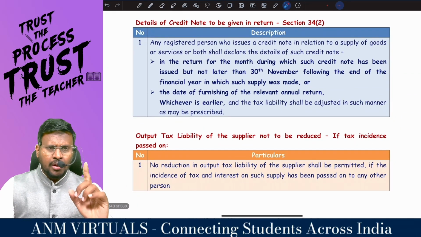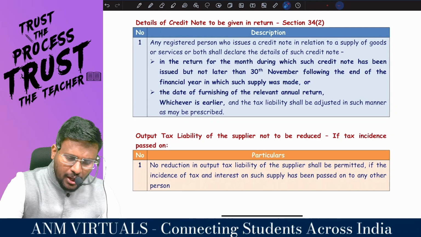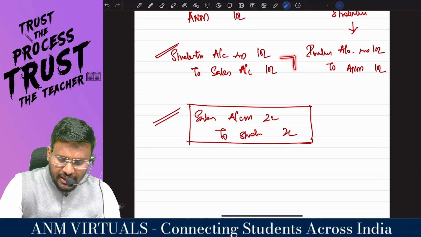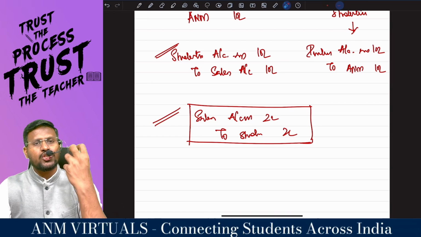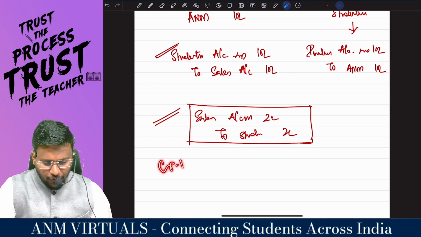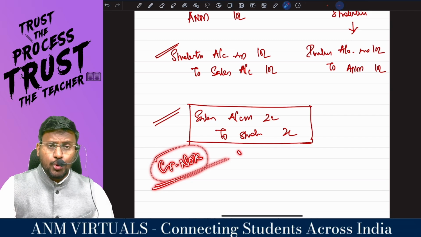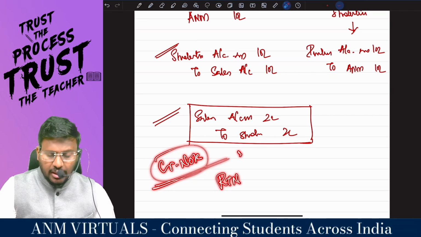What they are saying, sir, for example, earlier I would have made supply for 10 lakh. But now I am reducing it. I am, sir, reducing to the extent of 2 lakh, by issue of a credit note. Once you issue the credit note, you should inform that when you are filing the return.